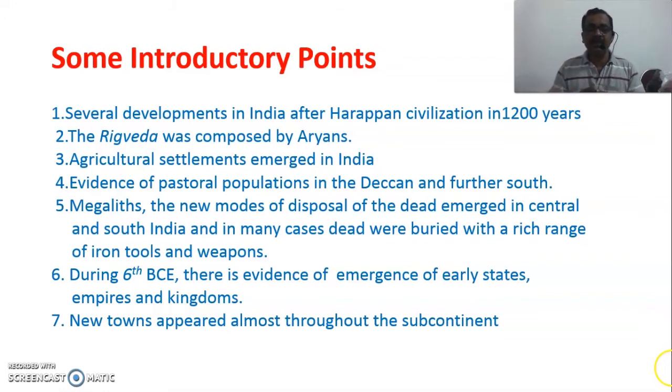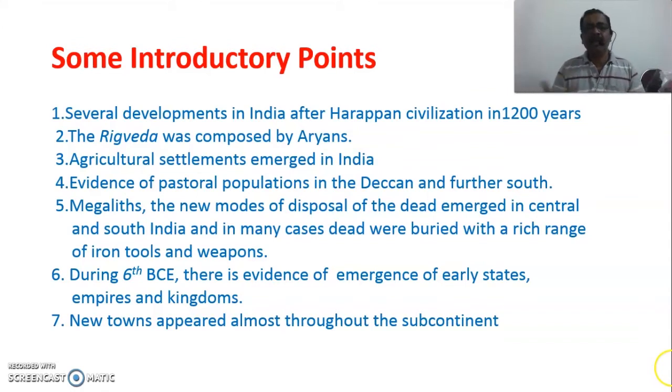Another thing is that during the 6th century BC, there is evidence of the emergence of early states, empires and kingdoms. You know that during the Indus Valley civilization, we couldn't find such an empire or powerful king or kingdom. Why? Because the population was very limited, so almost all of them were living happily, without any differentiation.